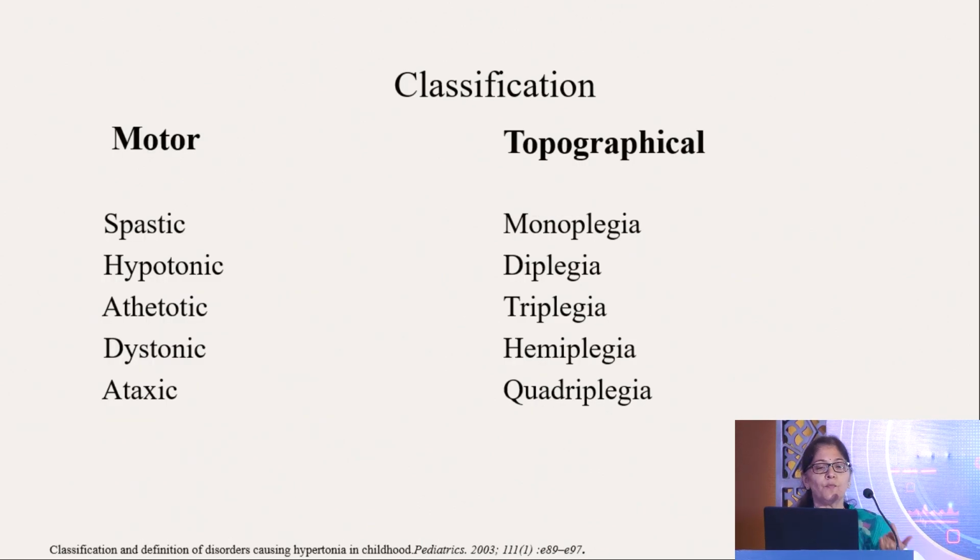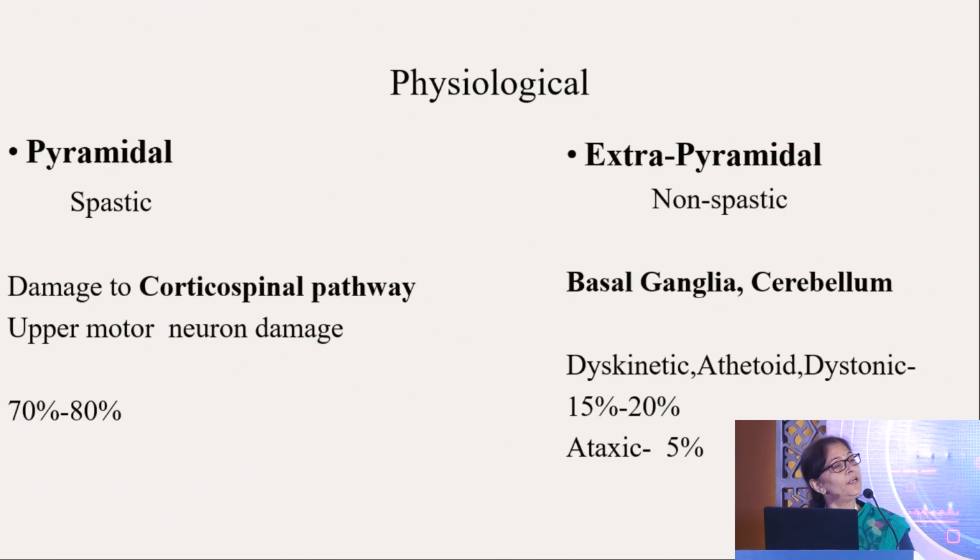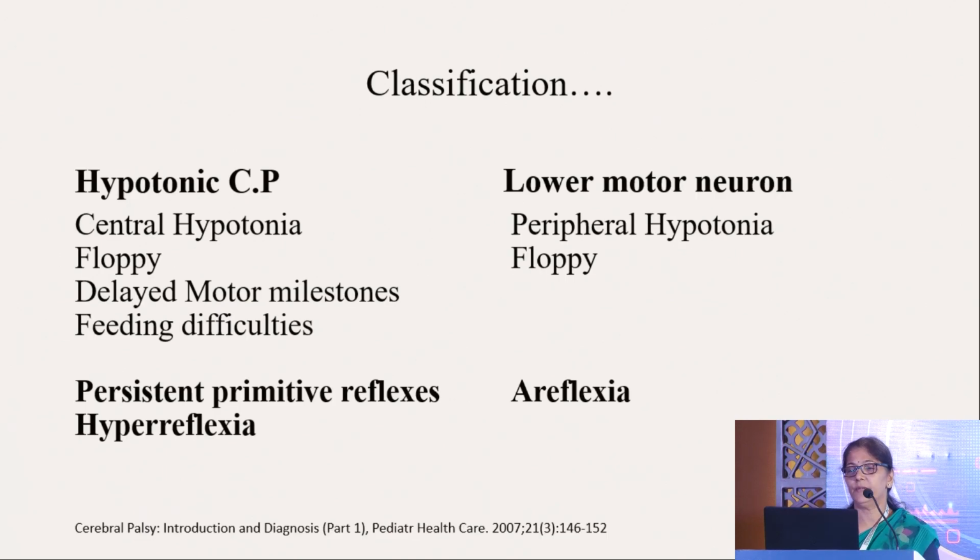So classification, motor classification, yes, all of us are aware, this is the motor classification. Then depending on the site involved, it's a topographical classification. Then 70 to 80% are spastic. Why? Because there is damage to the corticospinal pathway due to affection of the pyramidal system, and about 15 to 20% are extrapyramidal cases where there is affection of the basal ganglia and the cerebellum.